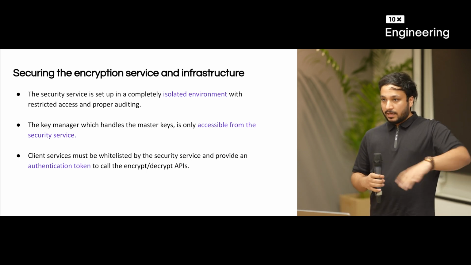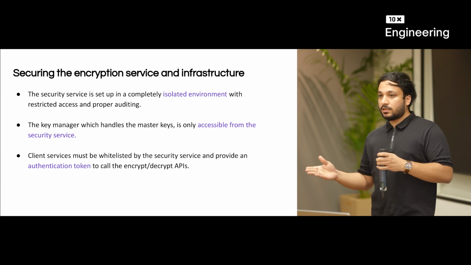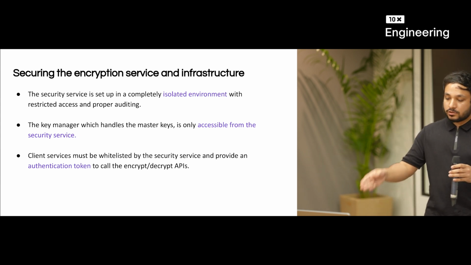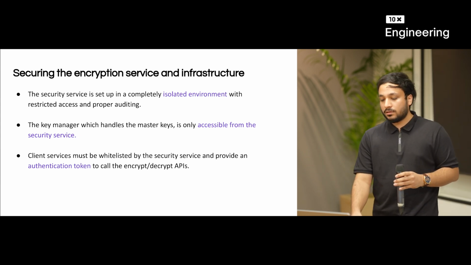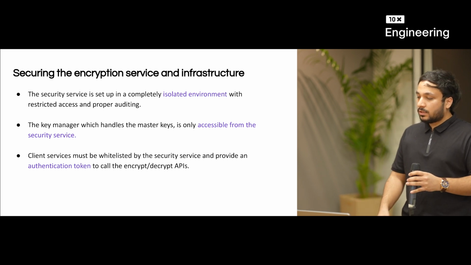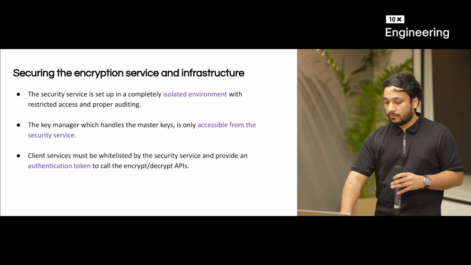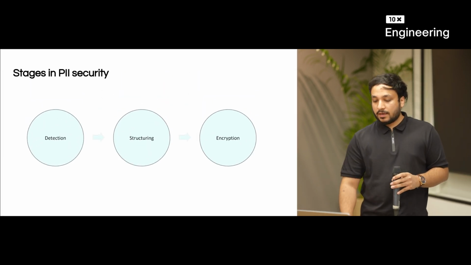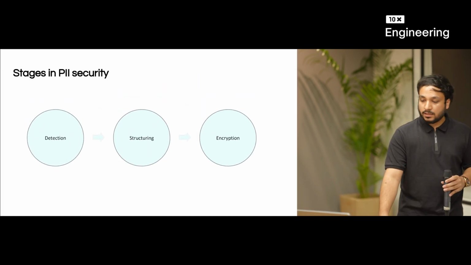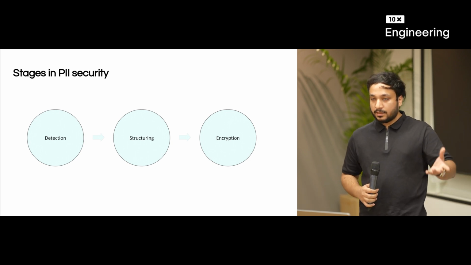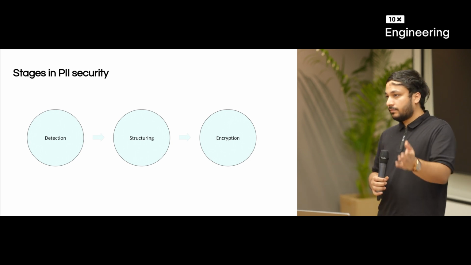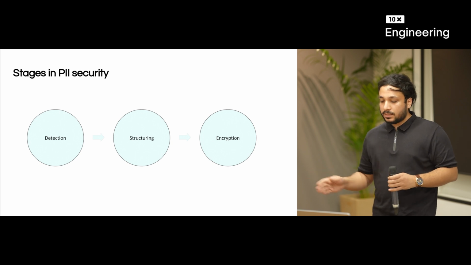And the last thing, at the client level, any service calling security service has to be whitelisted first and has to provide an authentication token before calling the APIs. This will ensure that no other service except the central PII services should call for encryption, right? So we have covered detection, we have covered structuring, and we have covered encryption. First we detected PII in the databases, then we structured it, centralized it, and then we encrypted it. All the three designs are completed.